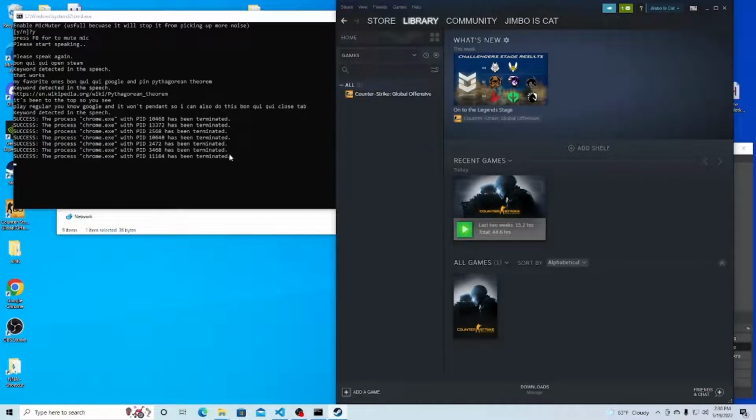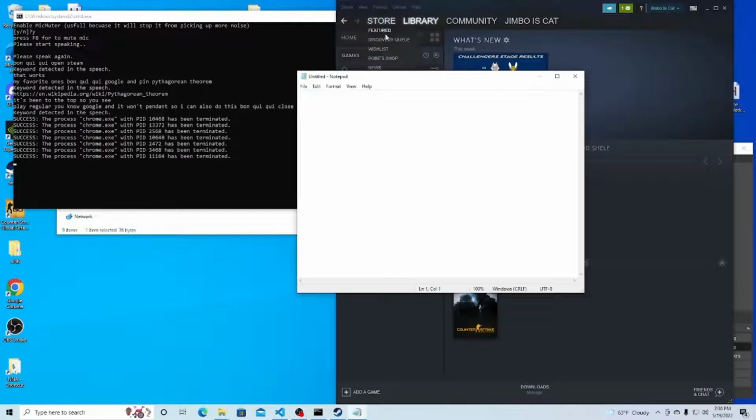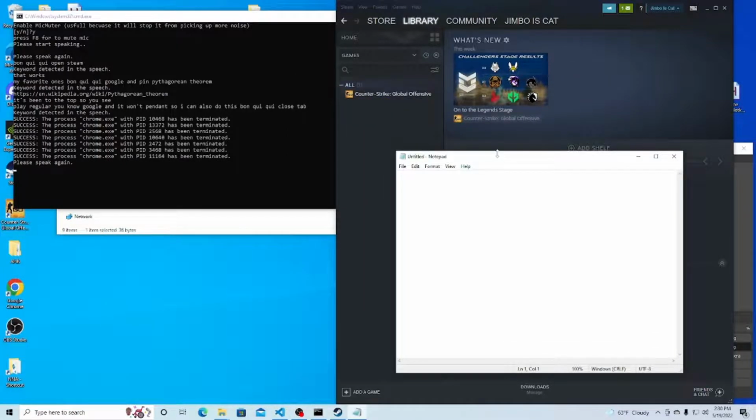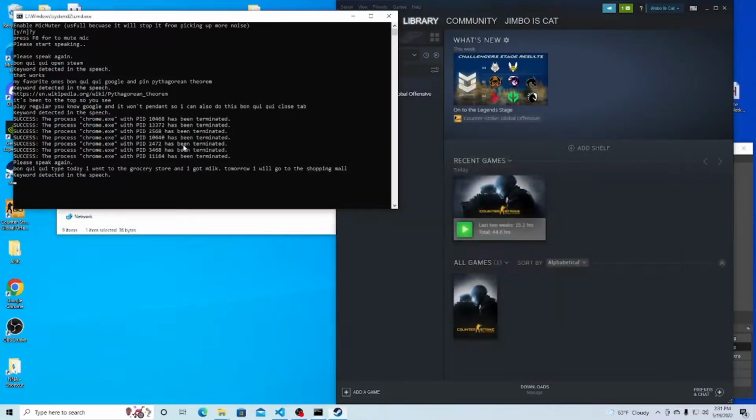What else can we do? So we pull this up. BonQuickly type. Today I went to the grocery store and I got milk, period. Tomorrow I will go to the shopping mall. Typing. Boom. That's cool. Right there. It uses Google's thing. So if you search on Google with your voice, same thing. That's the API it uses.